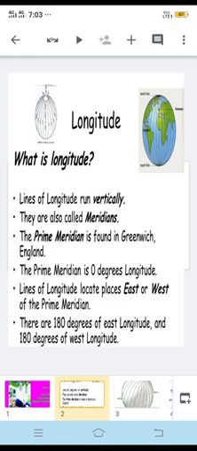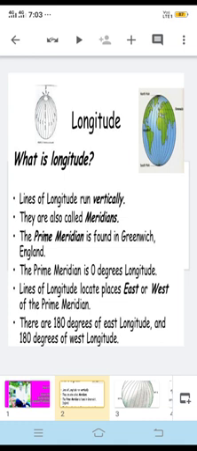For example, Dhubri is a place in Assam which is situated at 26 degrees north latitude and 90 degrees east longitude. So we can find the exact place through longitudes and latitudes.